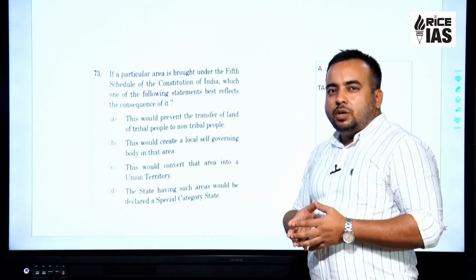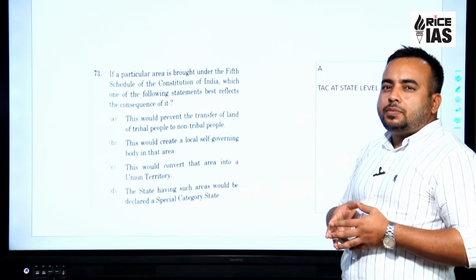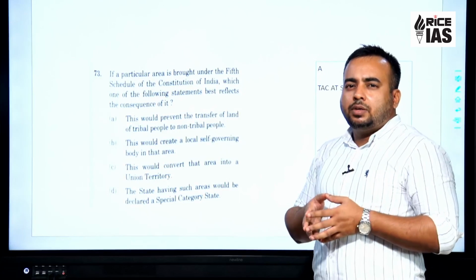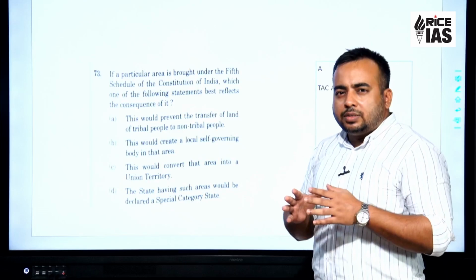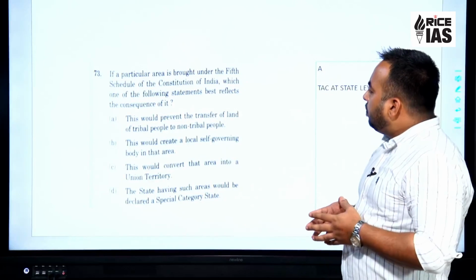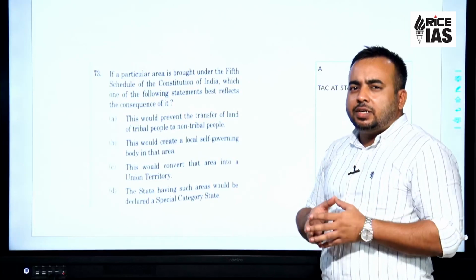So that is all in polity, and the level of difficulty, barring one or two questions, is the same as last year, and polity has been largely conventional.